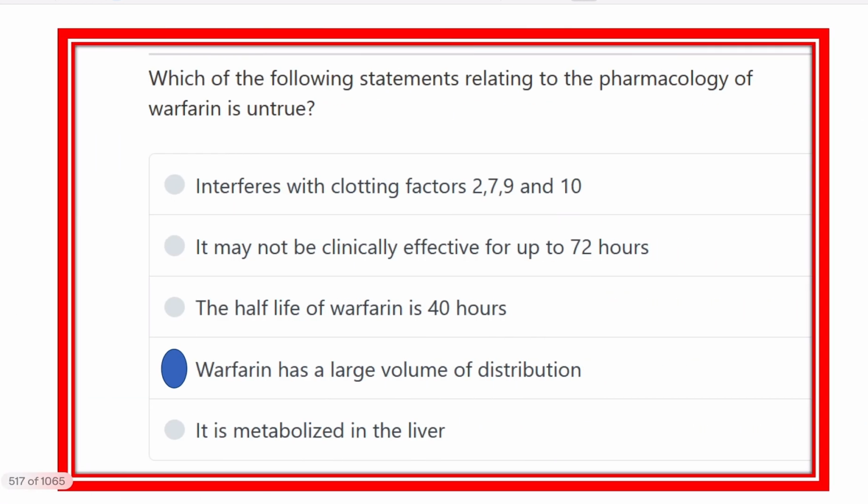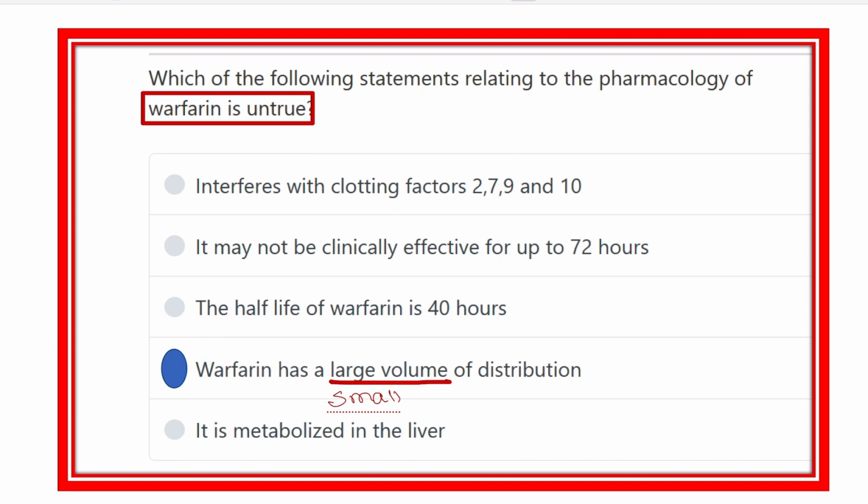So our final answer is now ready. Which of the following statements relating to the pharmacology of warfarin is untrue? That means which is false. Here, warfarin has a large volume of distribution. It is not true because it is known that warfarin has a small volume of distribution. Why? Because warfarin is highly protein bound. So when it is bound to protein, less is released and the volume of distribution is very low.